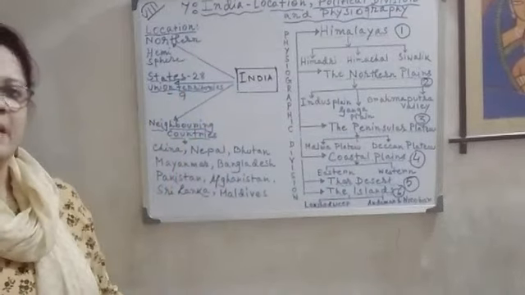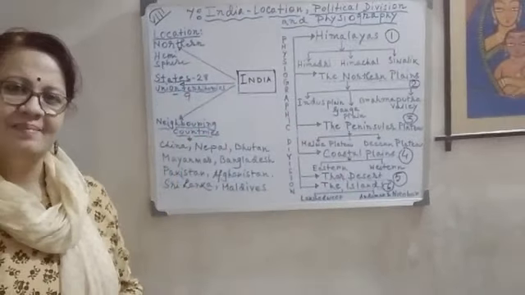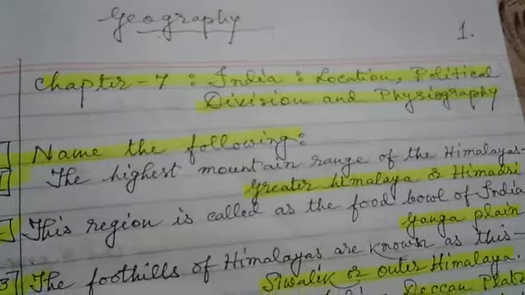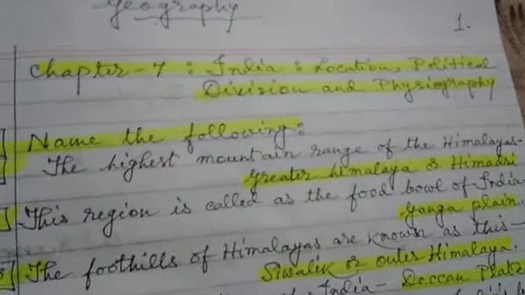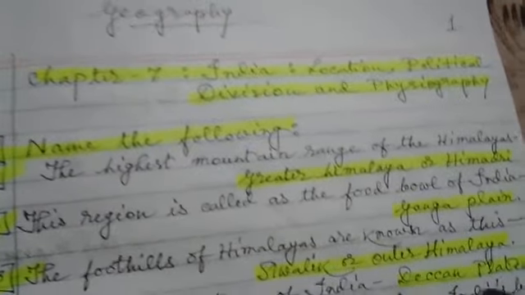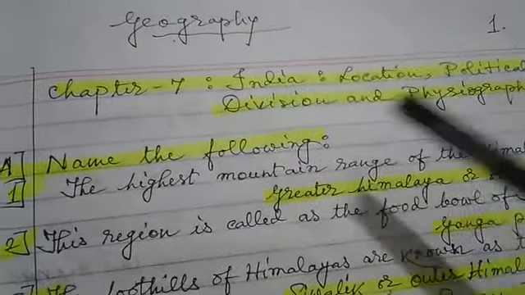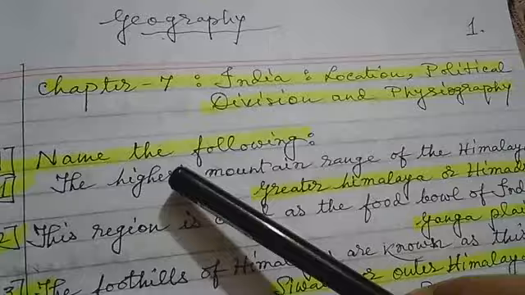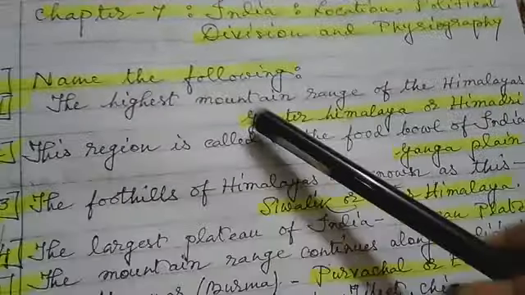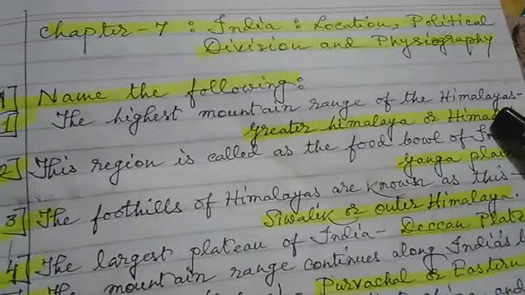So, next, go to the question answer. Here are the objective type questions and answers on chapter 7, India, location, political division and physiography. Name the following. Number 1, the highest mountain range of the Himalayas.